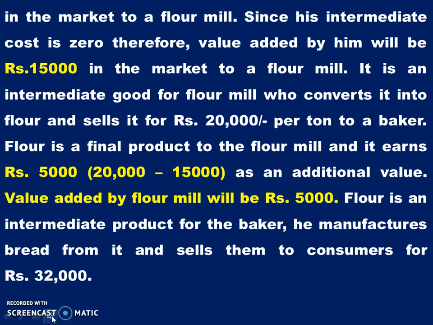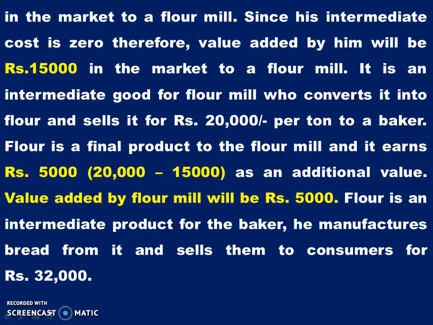His cost of production is only 15,000. He is the initial seller, the first seller, so he has no value addition. He is only selling at rupees 15,000. From there we will be starting the value addition.